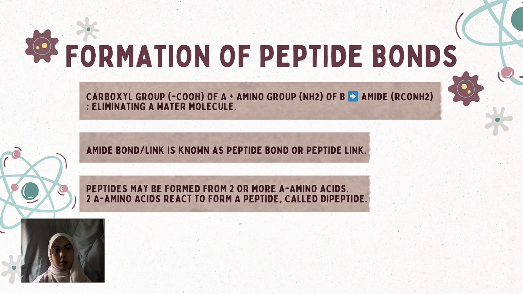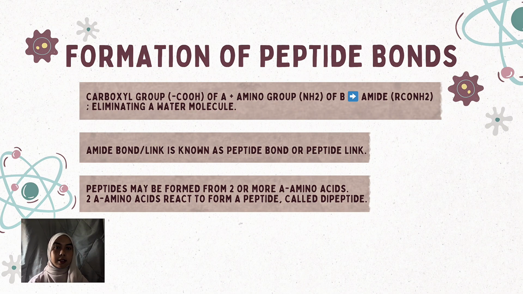Now, we have reached the last part of the key chemistry concepts, which is the formation of peptide bonds. A peptide bond is formed when the carboxyl group of one amino acid reacts with the amino group of another amino acid to form an amide by eliminating a water molecule. The amide is called a peptide, and the amide bond is called a peptide bond.